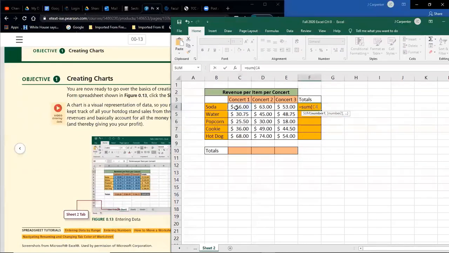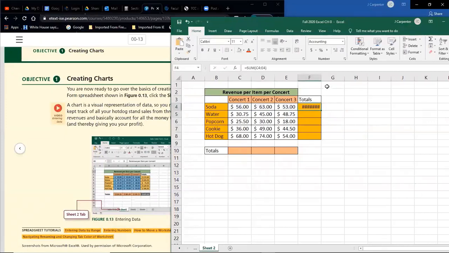C4, so typing C4, colon, don't forget the colon, and then I want to go to E4, and then I have to close my parentheses. You have got to learn this syntax. It's nothing super complicated, but if you don't practice it, even though it's not super complicated, you're not going to learn it. It's not going to stick. Enter. Oh no, that looks terrible.